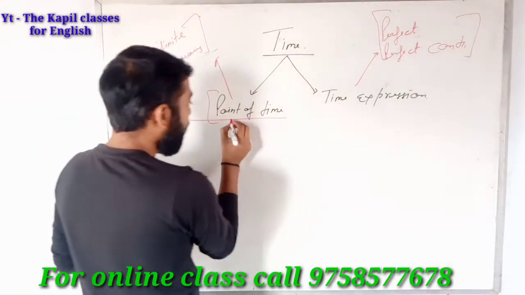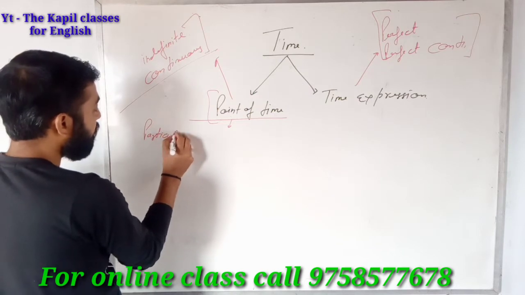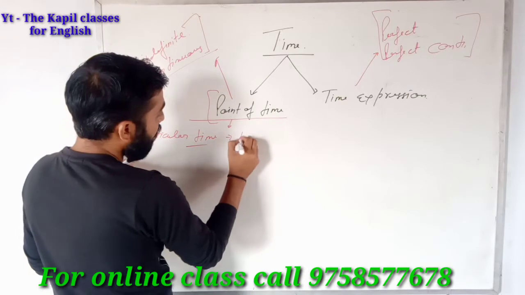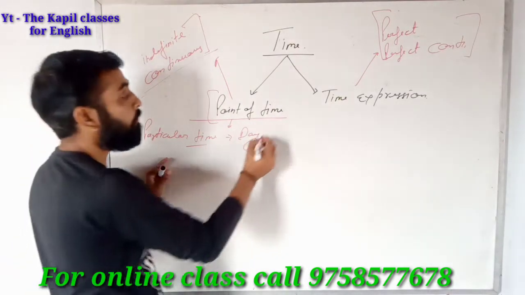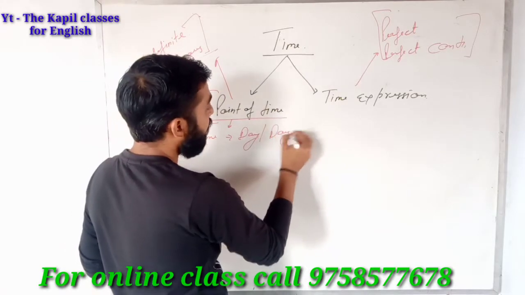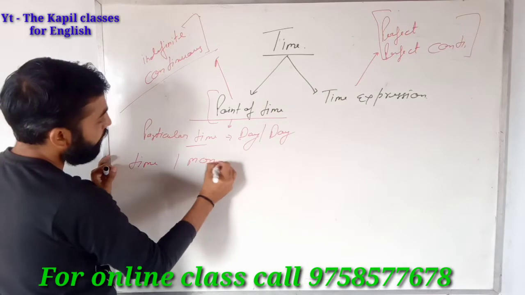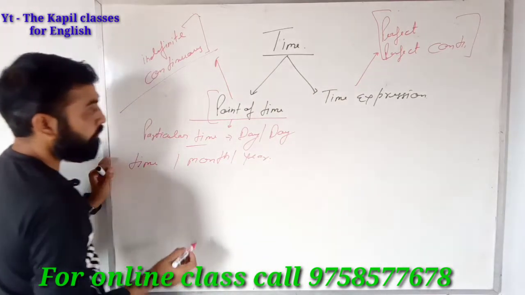In point of time, it is a particular time, you can say a particular date. If you are telling someone a particular date, that is called point of time. Particular day, particular time, particular month or particular year, that is called point of time.